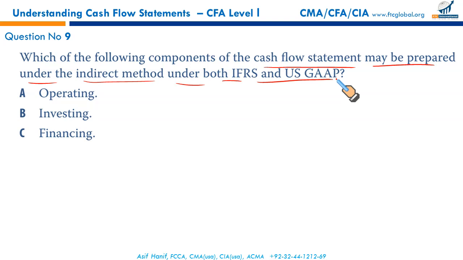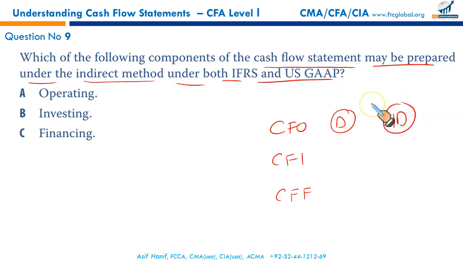First of all, I told you that there are three segments of cash flows: cash flow from operations, cash flow from investment, and cash flow from financing. It is just the cash flow from operations that can either be reported under direct method or indirect. Cash flow from investing, it is direct, gross cash receipts and payments.